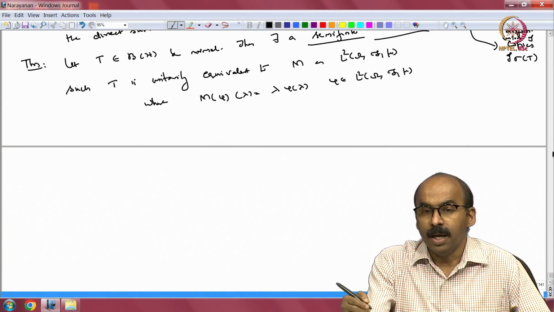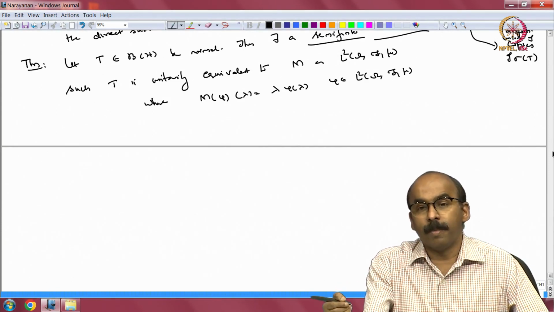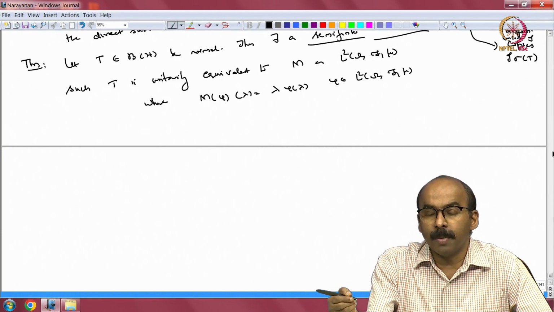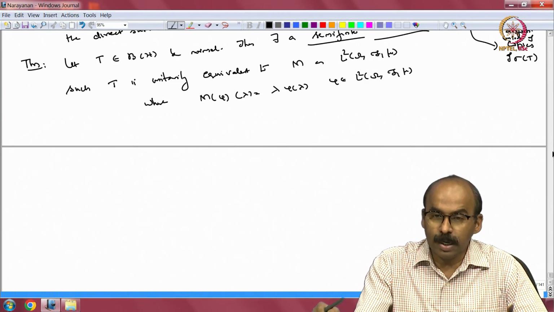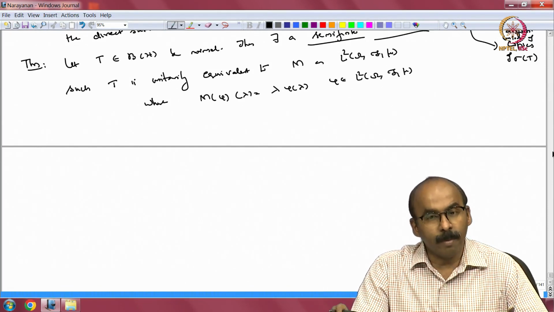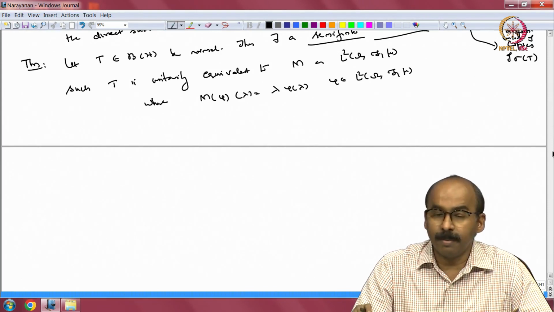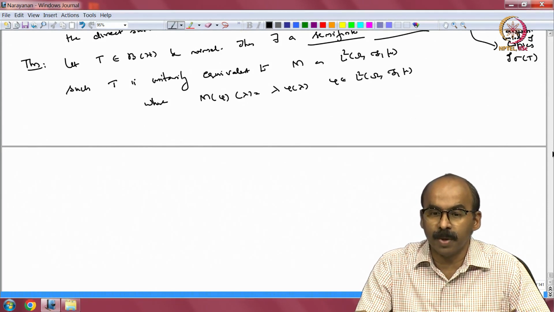Okay. So, there is a measure class associated with the normal operator. Given this normal operator T, I can think of it as a multiplication operator on some L2 space with respect to, let us say, a probability measure in the separable case. So, we will stick to the separable case. The Hilbert space is always assumed to be separable.